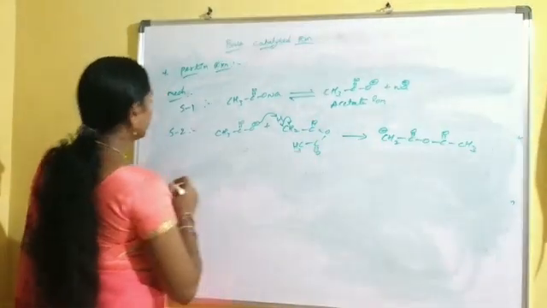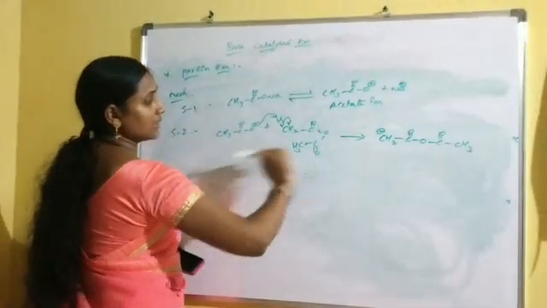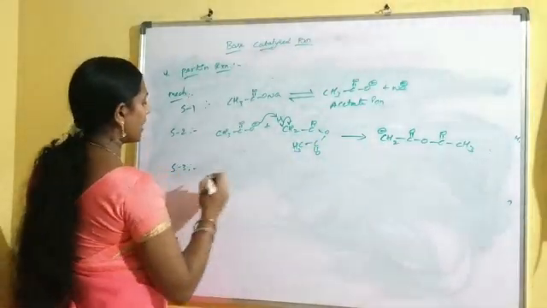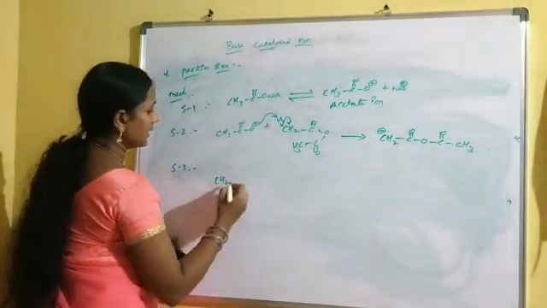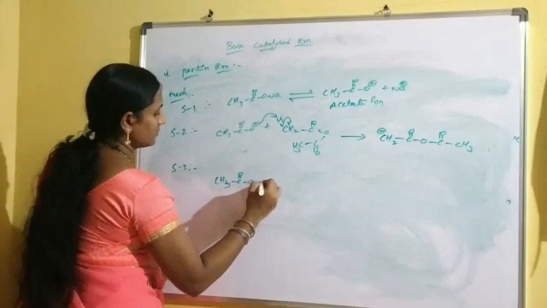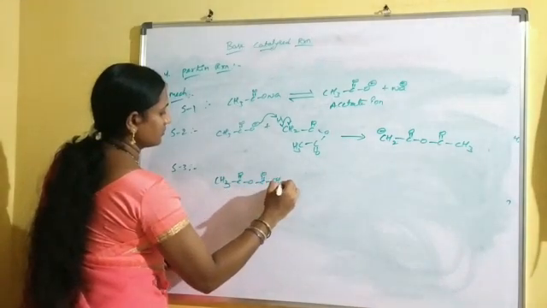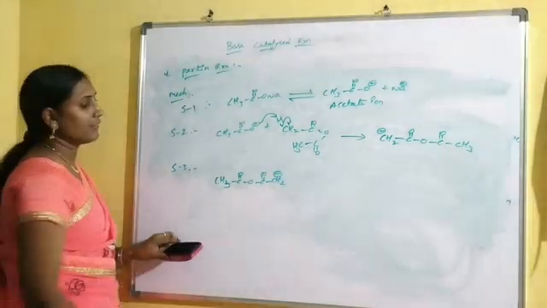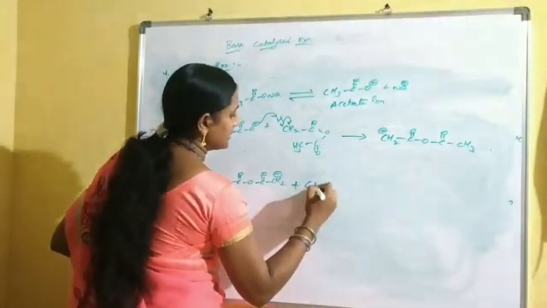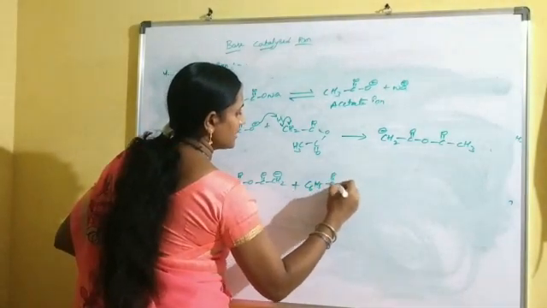Now this carbanion, in step 3, this carbanion of acetic anhydride is treated with the reactant aromatic aldehyde, like benzaldehyde.